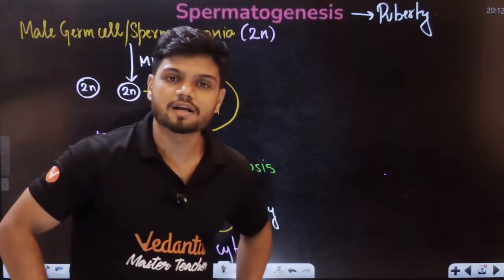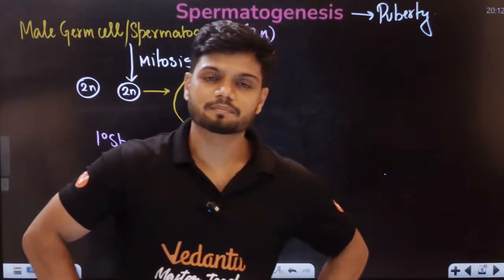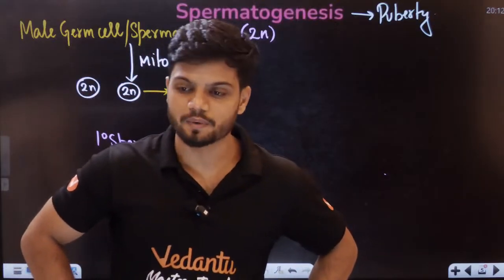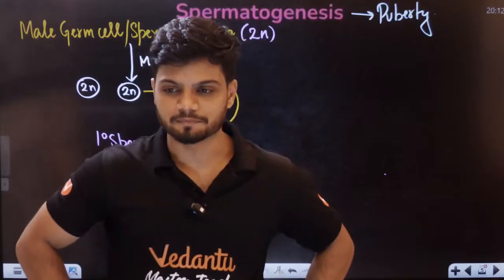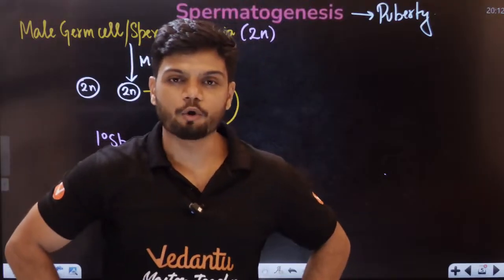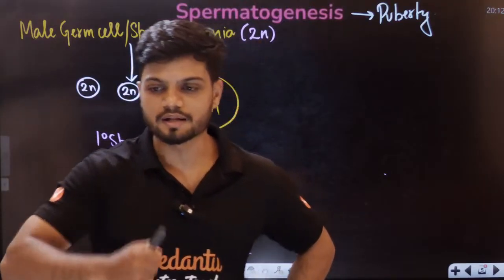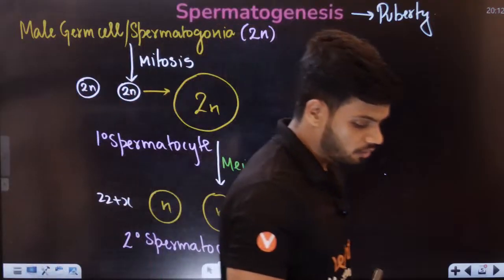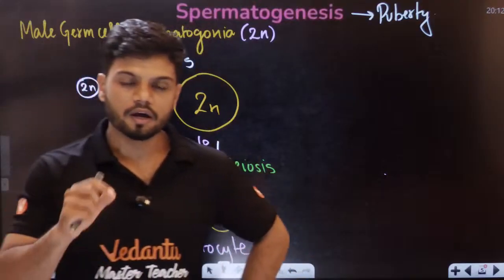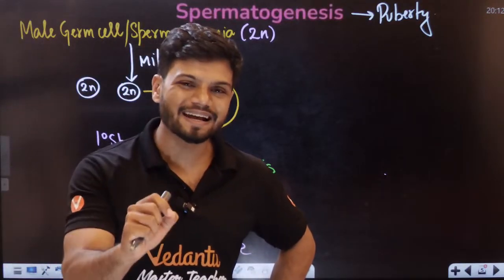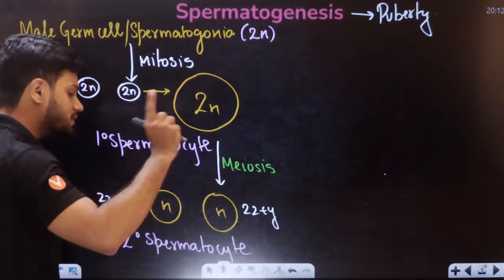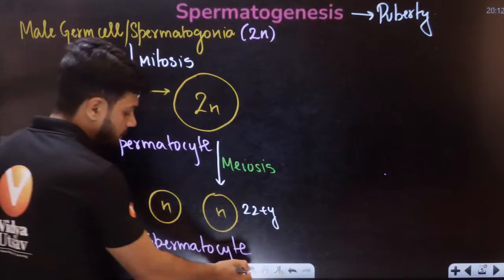Students, in examination, if they ask what is the ploidy, diploid means 46, haploid means 23. Now if someone asks what is the ploidy of secondary spermatocyte, tell me your answer in the chat. The secondary spermatocyte is going to be haploid in nature, students.